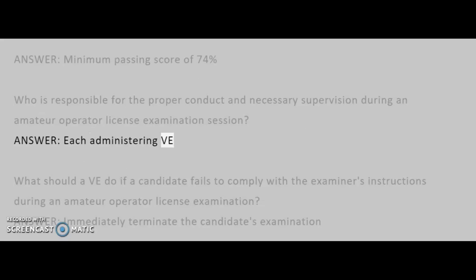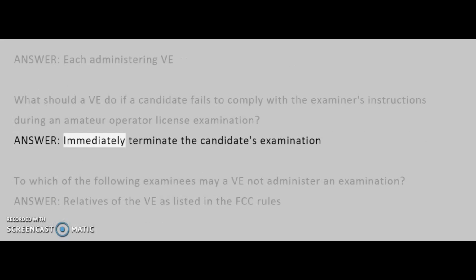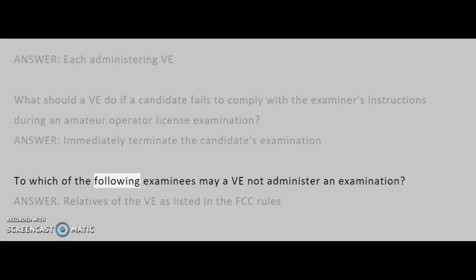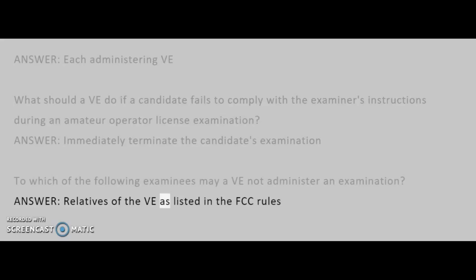Answer: each administering VE. What should a VE do if a candidate fails to comply with the examiner's instructions during an amateur operator license examination? Answer: immediately terminate the candidate's examination. To which of the following examinees may a VE not administer an examination? Answer: relatives of the VE as listed in the FCC rules.